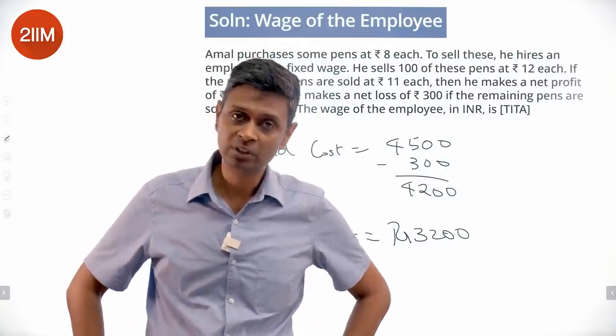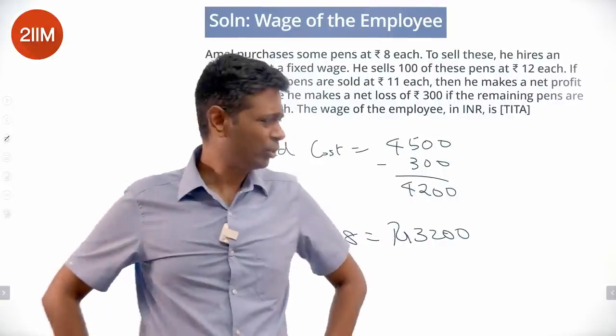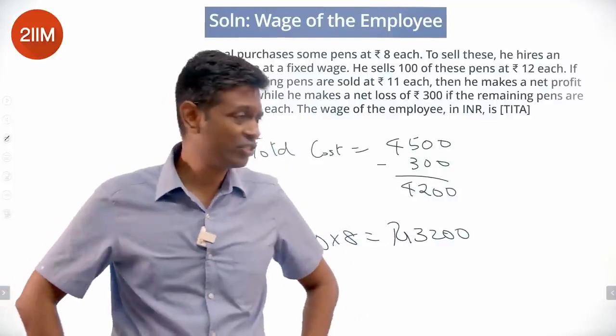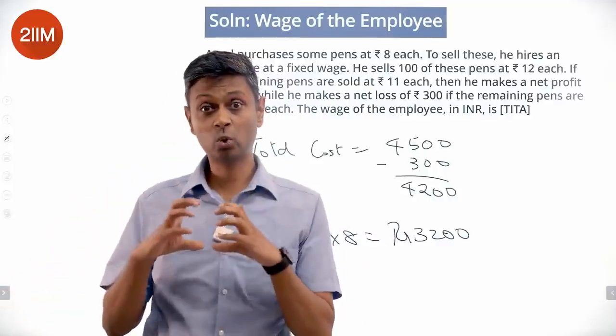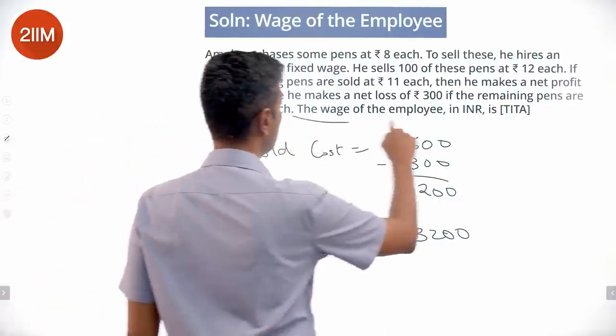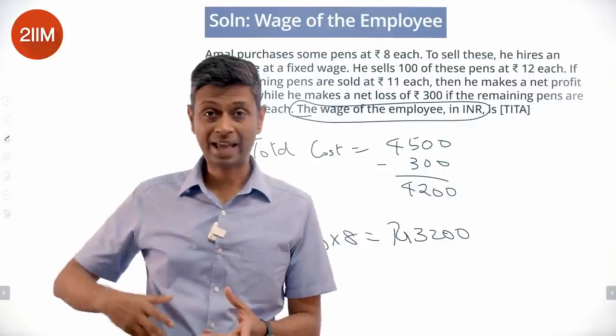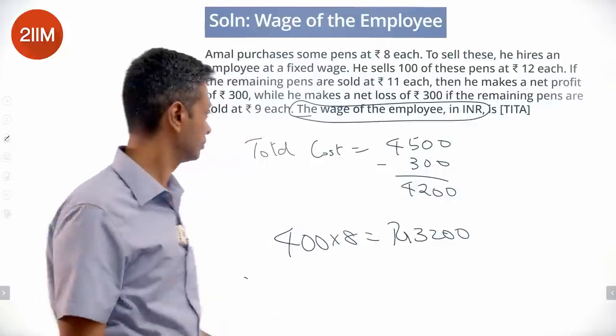1,000 to sell. Cost of production plus cost of selling is the total cost. Cost of production or cost of making or cost of purchase is 3200, but his total cost is 4200, or the missing 1,000 is the wage of the employee. It cost him 1000 rupees for the act of selling, this employee.